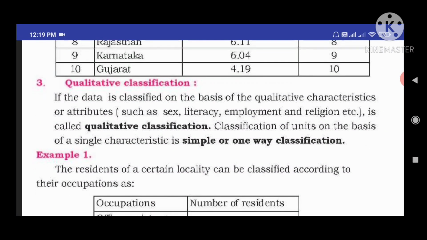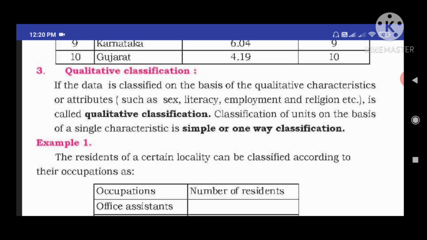Qualitative classification. If the data is classified on the basis of qualitative characteristics, I think all know about that. Qualitative characteristics means attributes. So what are the attributes? Such as sex, meaning gender, male and female, literacy, employment, religion, etc. These are called qualitative characteristics. When statistical data is classified on the basis of qualities or attributes, that data we call qualitative classification.